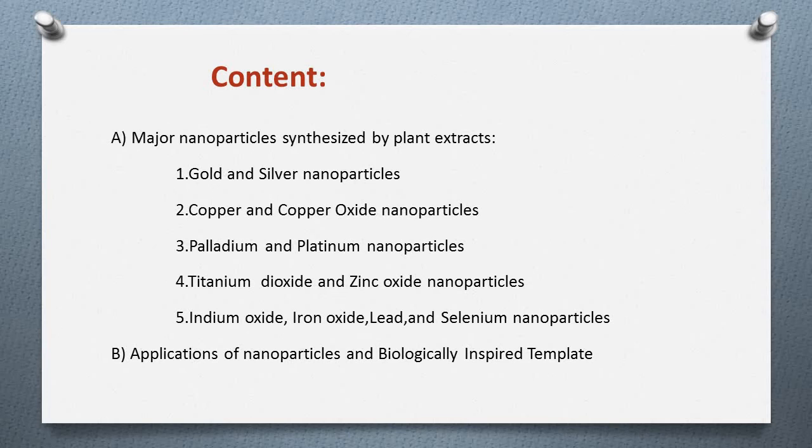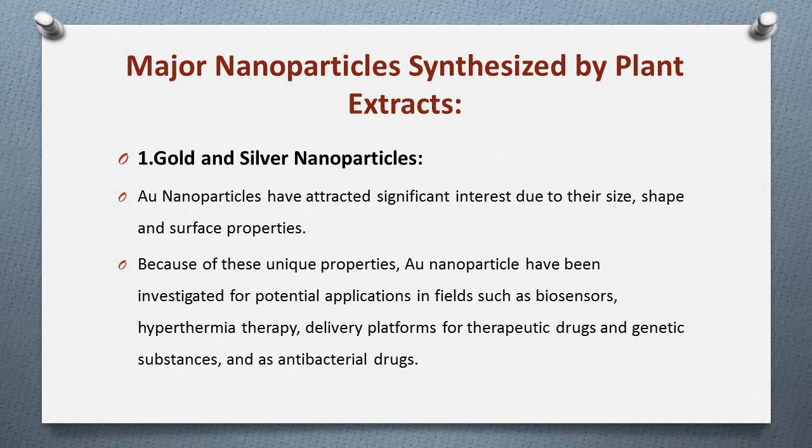Then the next topic is applications of nanoparticles and biologically inspired templates. We see one by one. First is major nanoparticles synthesized by plant extract, in which first is gold and silver nanoparticles.